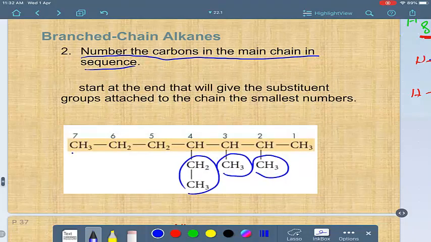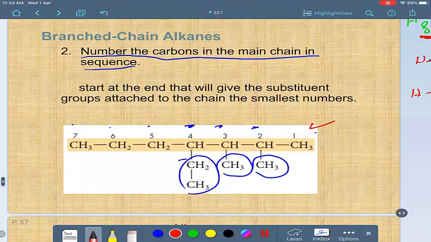If you start from here, 1, 2, 3, 4, 5, 6, 7, the branches will take 4, 5, and 6. But if you start from this side, 1, 2, 3, 4, 5, 6, 7, the branches will take 2, 3, and 4, lower than the first case. So you have to cancel this and start from this side, like this. 1, 2, 3, 4, 5, 6, 7.